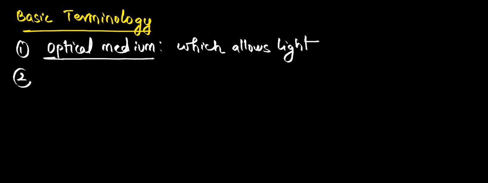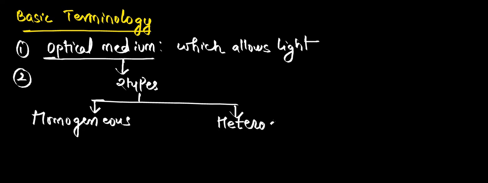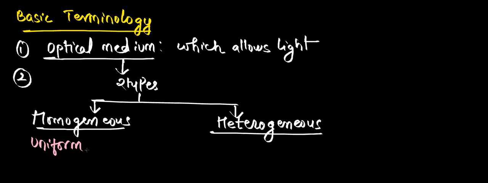Now second thing, this optical medium is classified into two types. One is homogeneous medium. The other is heterogeneous medium. Homo means what? It will have same composition throughout. Heterogeneous means what? Which will have non-uniform composition. You might have studied in chemistry, homogeneous mixture, heterogeneous mixture. Have you studied? So homogeneous medium means it's an optical medium. It allows the light definitely. But how is this medium? It has uniform composition.